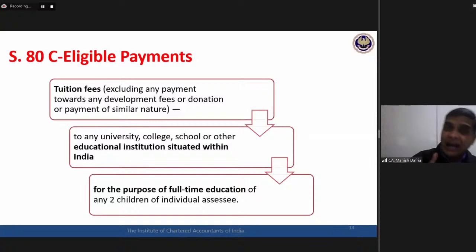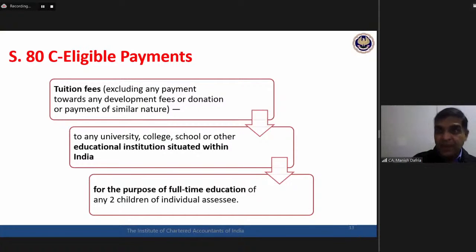Whether this education needs to be a higher education kind of thing? Subsequently, we will talk about a section where interest on higher education loan would be entitled for deduction. For 80C, it does not have to be higher education only. They are talking about any educational institution. So even a nursery class fees paid can also be claimed as a deduction. Two children of individual assessee.